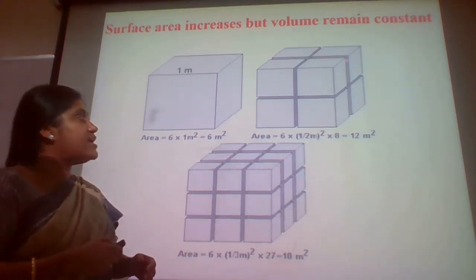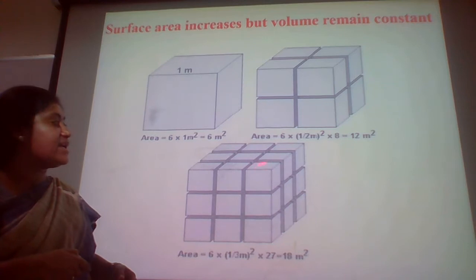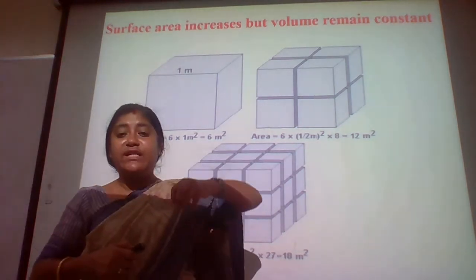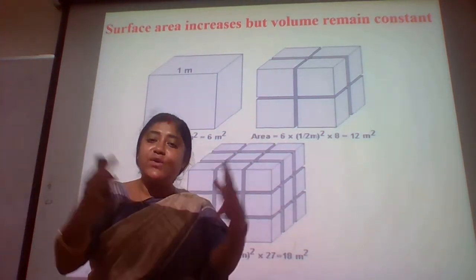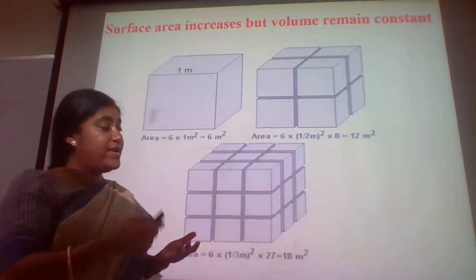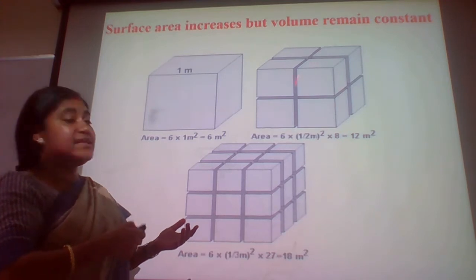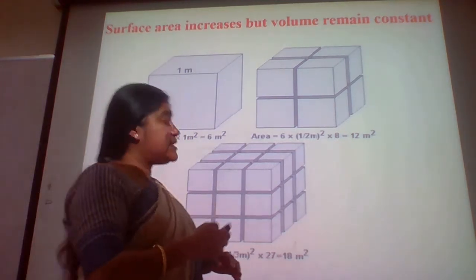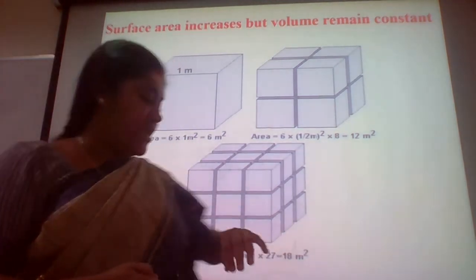So if you consider the particle and we are reducing it, keeping the volume constant, then what exactly I am doing is increasing the boundaries within the same volume.